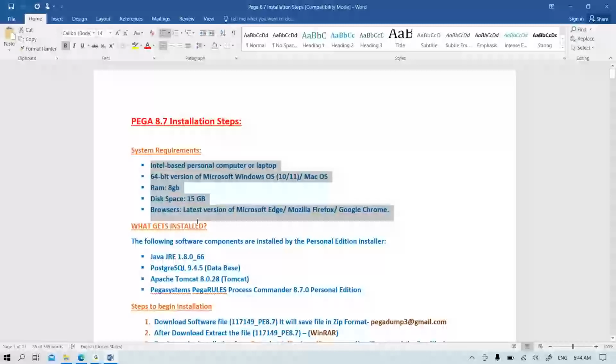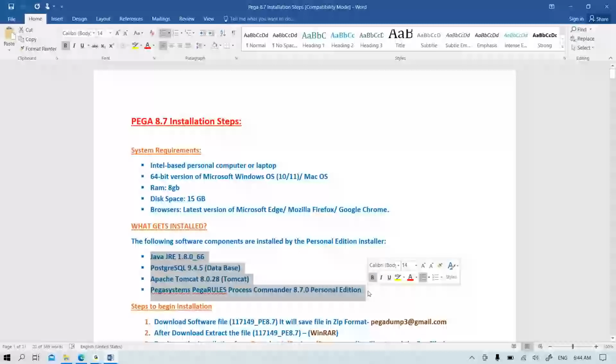PEGA basically comes with a set of different things, like a package, as I told. In this package, Java will be installed, one database called Postgres, the server called Tomcat, and the Pega Rules Process Commander, PRPC, application. So these four will install as one package.